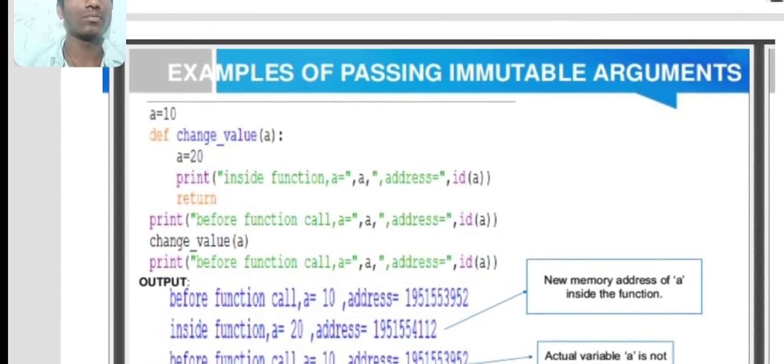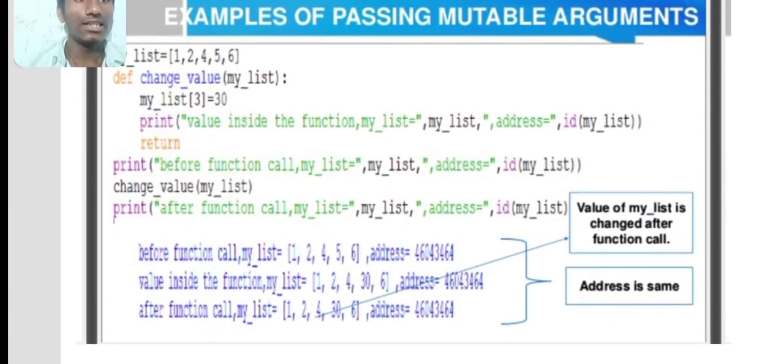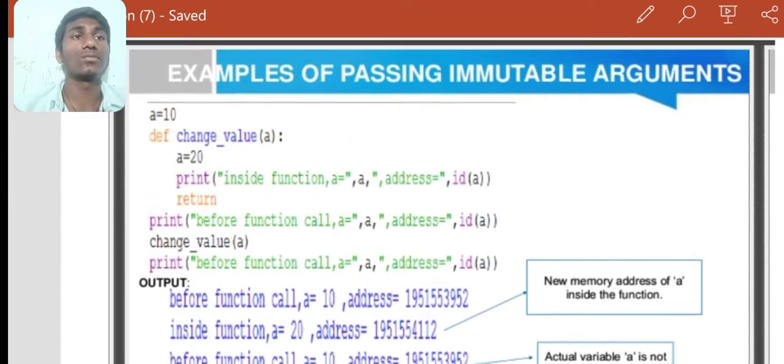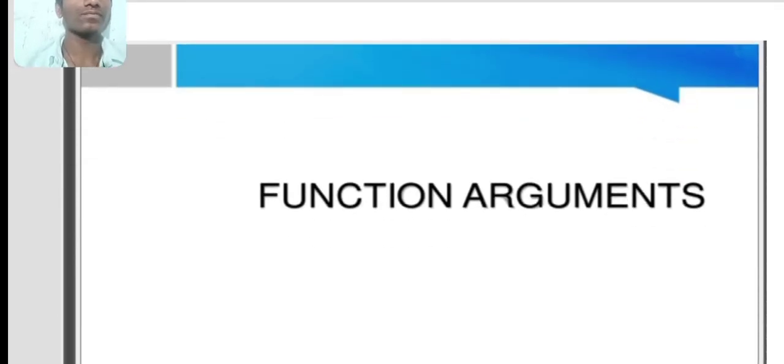Here you can see the immutable arguments and mutable arguments. Let me show the immutable arguments in a Python function. It is an example of immutable arguments. We see a new memory address of A inside the function, and the actual variable A is not changed. Coming to the mutable arguments, the value of the list is changed after the function call, and the address is the same. So these two are the examples for immutable arguments and mutable arguments.